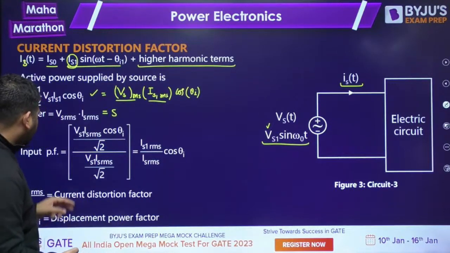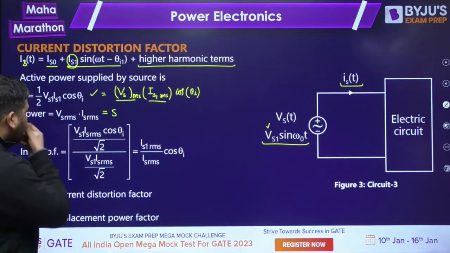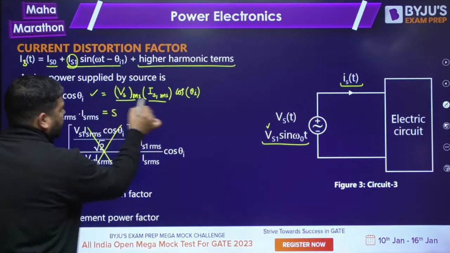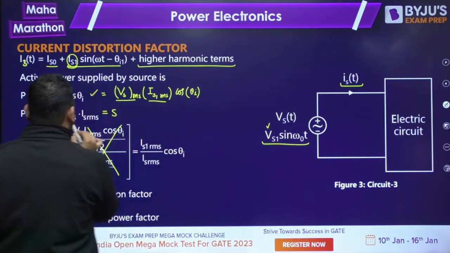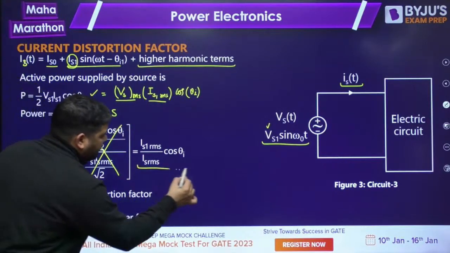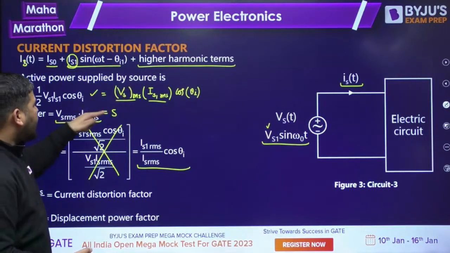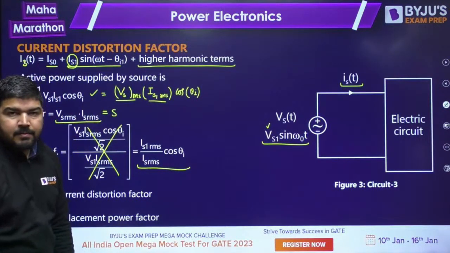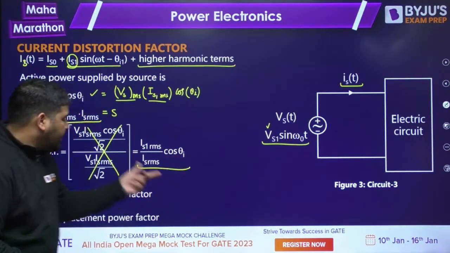If you take the ratio, then what will be the ratio? Tell me guys. The ratio will be Vs RMS into Is1 RMS cos of theta I divided by this value. If you divide it by this value, this Vs RMS will cancel and you will get Is1 RMS divided by Is RMS into cos of theta I. This is my input power factor.